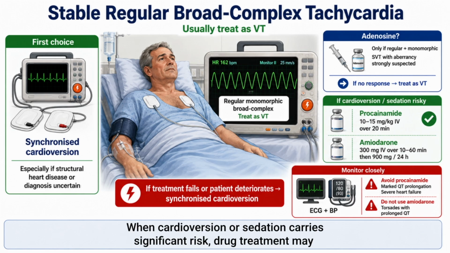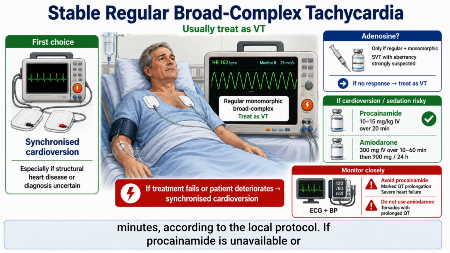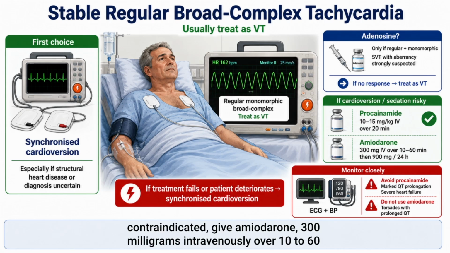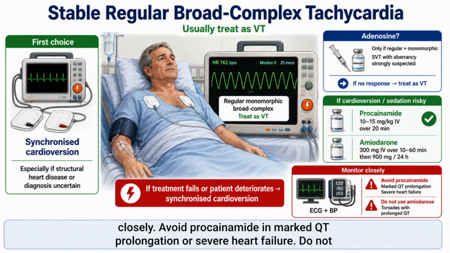When cardioversion or sedation carries significant risk, drug treatment may be considered. Give procainamide 10 to 15 mg per kilogram intravenously over 20 minutes according to the local protocol. If procainamide is unavailable or contraindicated, give amiodarone 300 mg intravenously over 10 to 60 minutes, followed by 900 mg over 24 hours. Monitor the ECG and blood pressure closely.